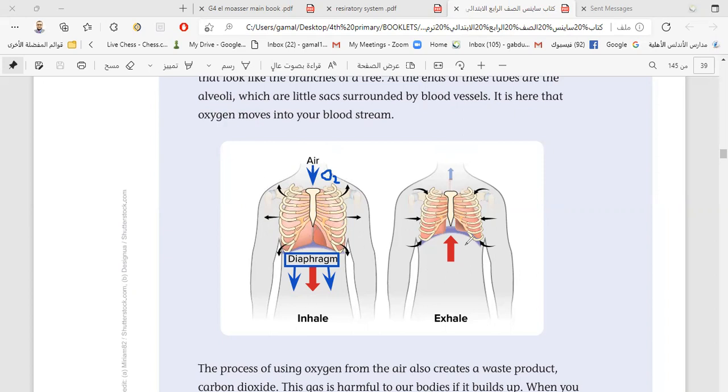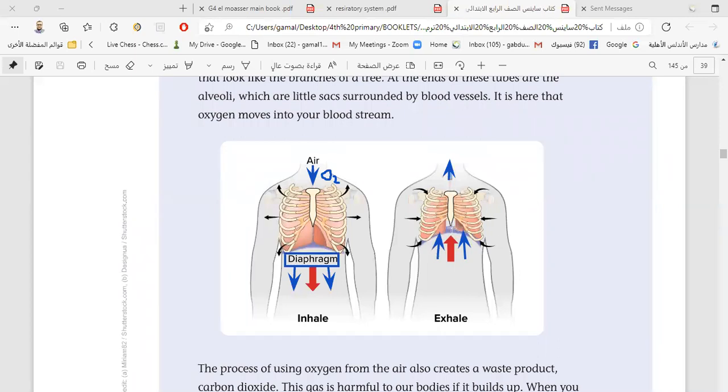After that, the diaphragm muscle helps in the exhalation process also. How? The diaphragm helps in exhalation by its relaxation. The diaphragm relaxes and moves up, so the air goes outside the lungs. This is the exhalation process, and the chest cavity decreases in size, تجويف الصدر بيقل. Why? Because the air goes outside the lungs, so now there is a little amount of air inside the lungs, so it decreases in size.